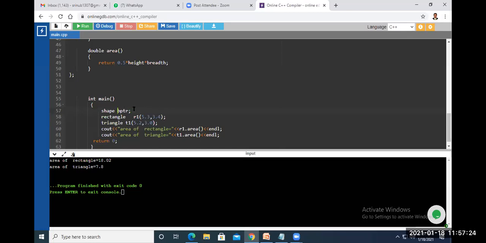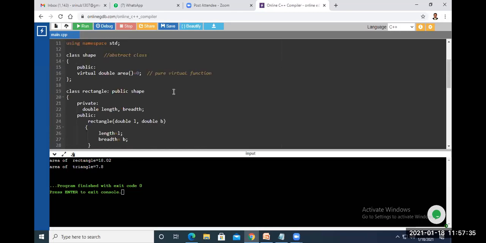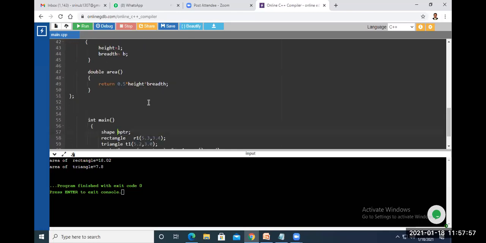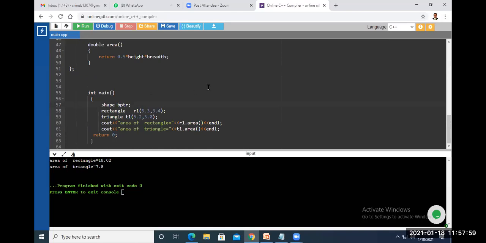Is it possible to create an object of the base class? Just now I told you shape is the base class, right? Can we create the class shape object here? Class shape is an abstract class because it has a pure virtual function. Can we create an abstract class object? No, sir. But we can create a reference, a pointer, asterisk BPTR, right?